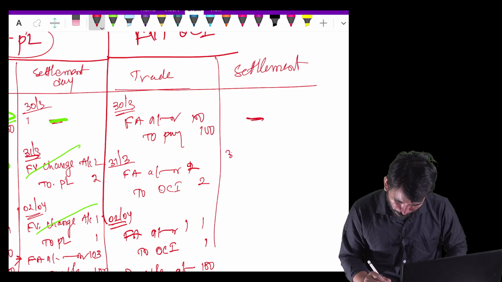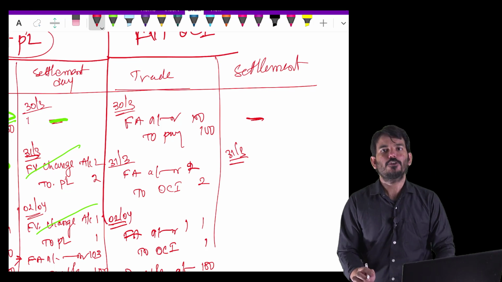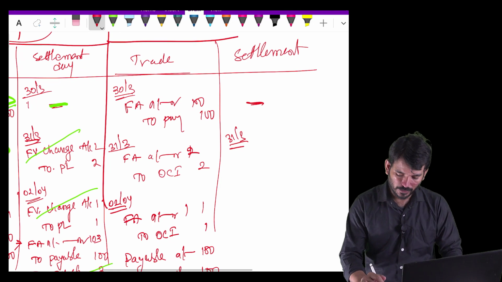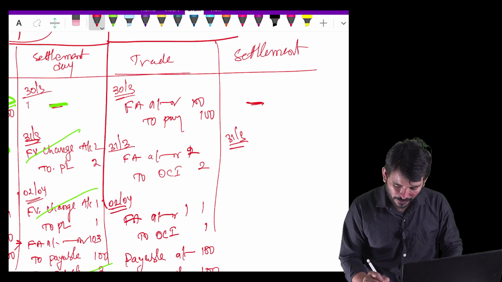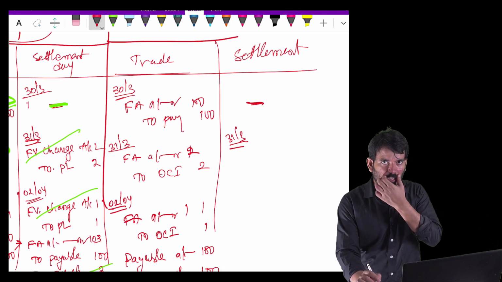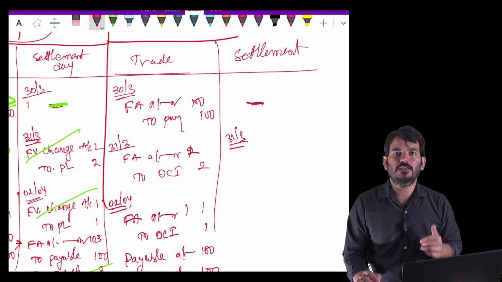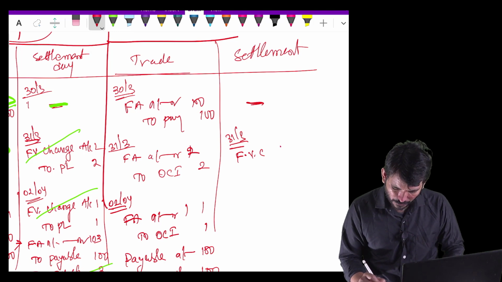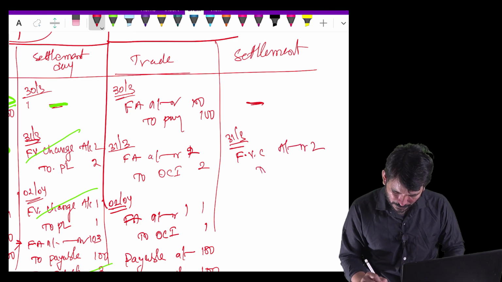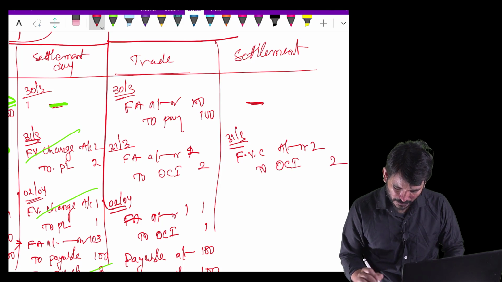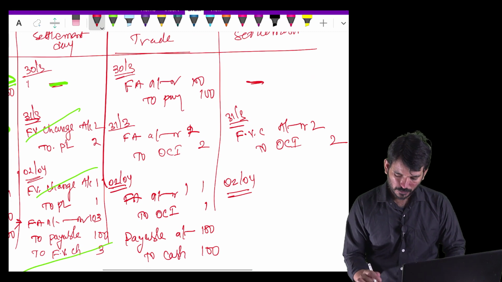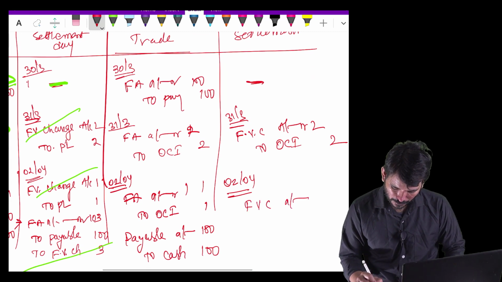And coming to 31st March, there is a fair valuation. Will you do the fair valuation? Yes, of course, because he is opting for fair valuation through OCI. So you will recognize the 2 rupees effect. So you will not write financial asset account. Reason, that asset is not opened at all. So you will call it fair value change. Fair value change account debit 2 rupees and OCI 2 rupees. Here also 2nd April there is a change of 1 rupee. So fair value change account debit 1 to OCI 1.